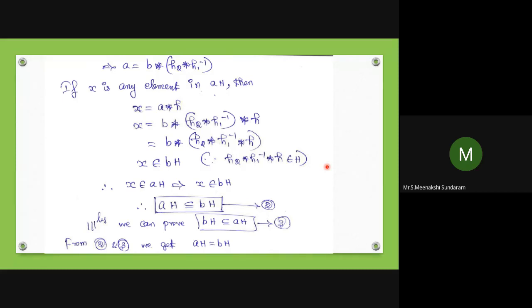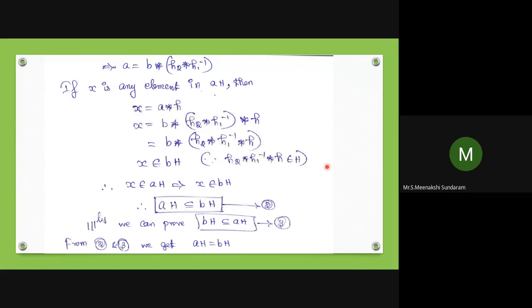Okay. If x is any element in AH, then x can be expressed as A star h, where small h belongs to capital H. So x is equal to B star h2 star h1 inverse star h, and the star h I can bring inside. And x belongs to BH, since h2 star h1 inverse star h belongs to capital H. Therefore, AH is a subset of BH.